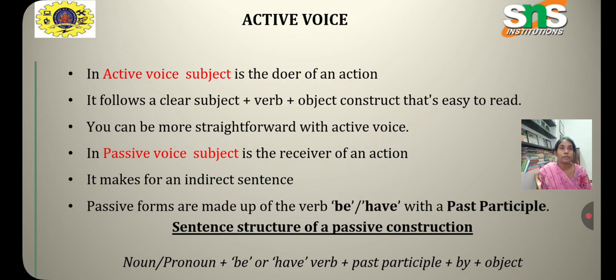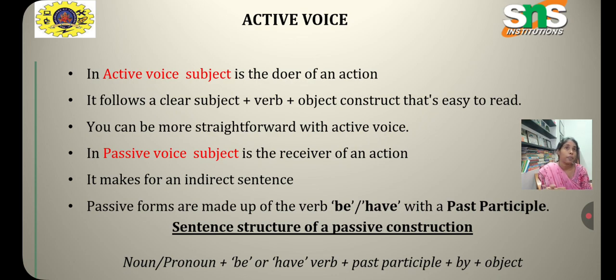Another example: she knows him. Here, she is the subject, knows is the verb, and him is the object. When you change it, him becomes he. So he is known to her.